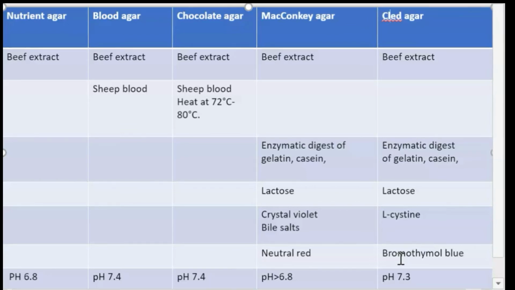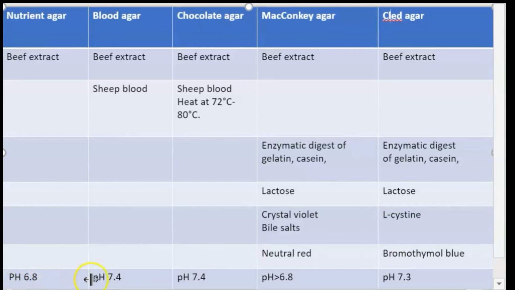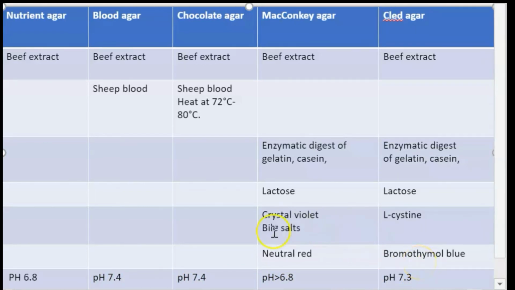The pH of nutrient agar and MacConkey agar is same, and the pH of blood agar, chocolate agar and CLED agar is same. So if you remember the pH 7.4, you can write it in blood agar, chocolate agar and CLED agar.